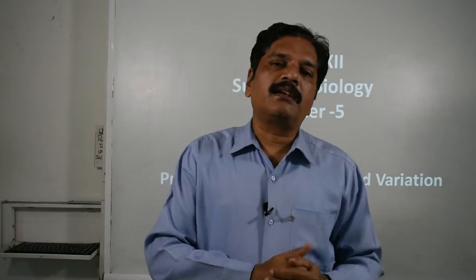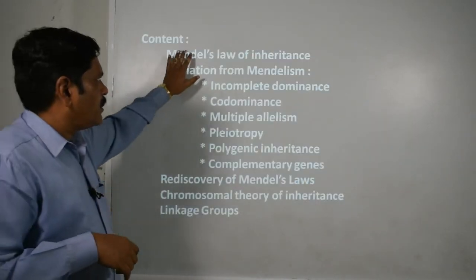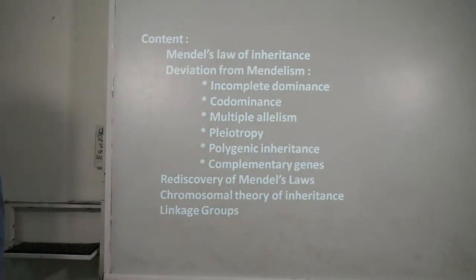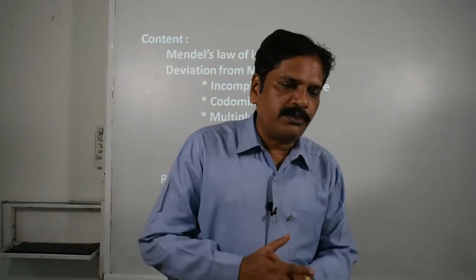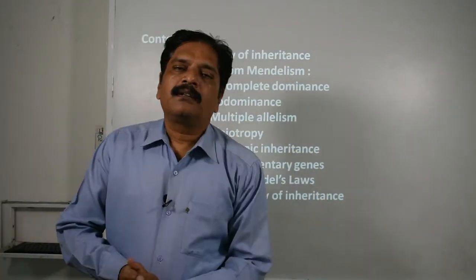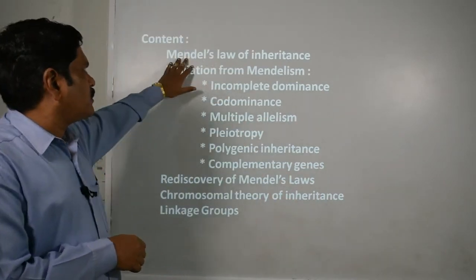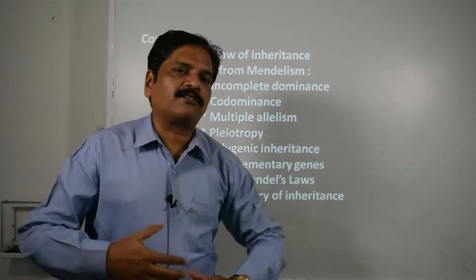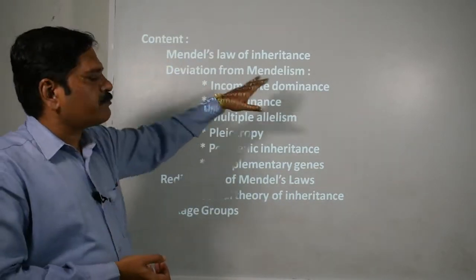So today in our video session, we are going to discuss Mendel's laws of inheritance. You know that his total observation and inference was finally propounded in the form of 3 laws, named the laws of inheritance, and in honor of Mendel we also call it Mendel's laws of inheritance. So what are these laws? We will discuss today.